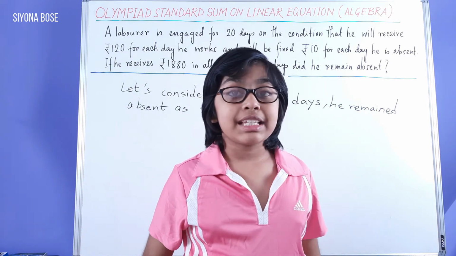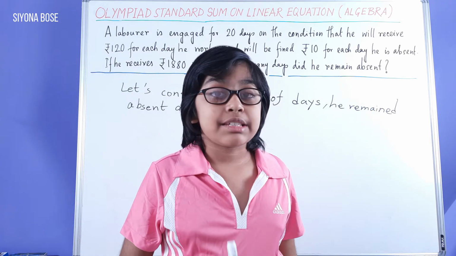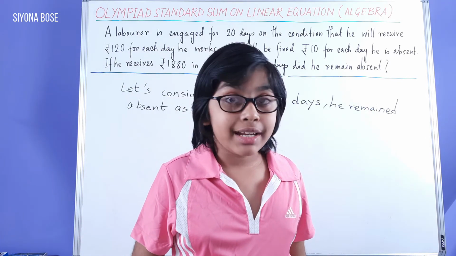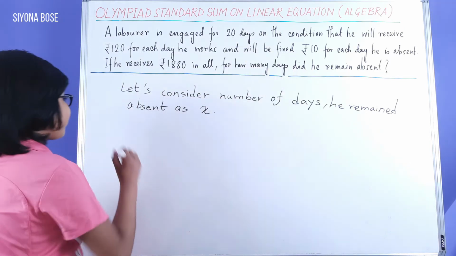That means we now need to find out the number of days he was present. Number of days he was present was 20 minus number of days he was absent. That was x. Therefore,